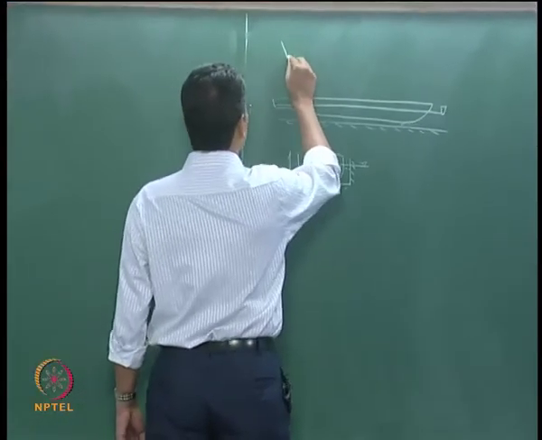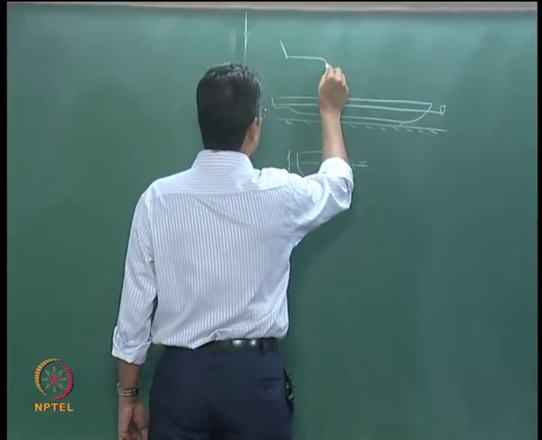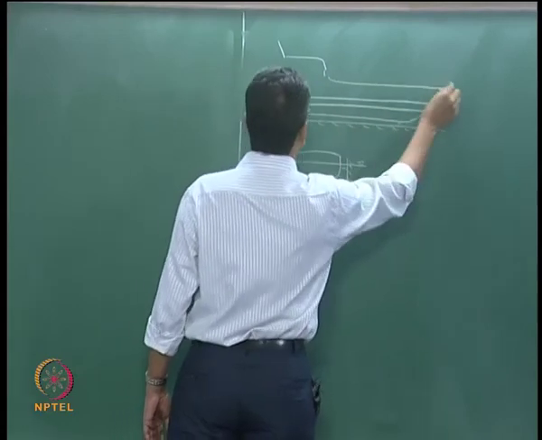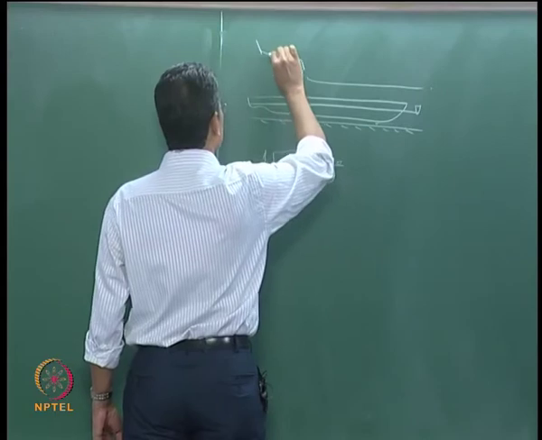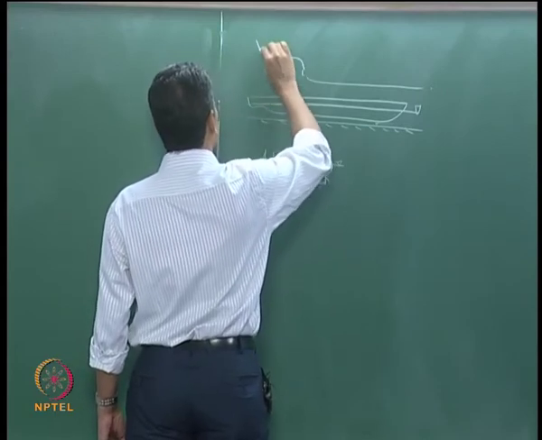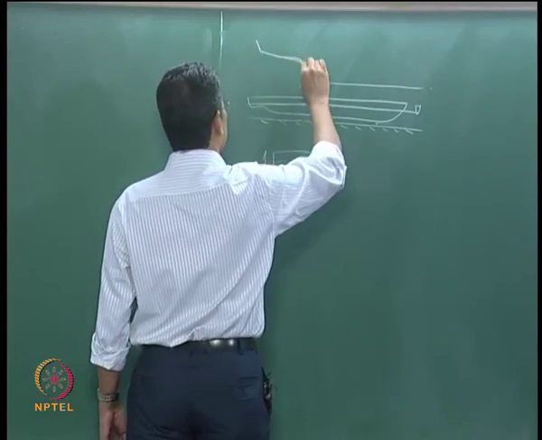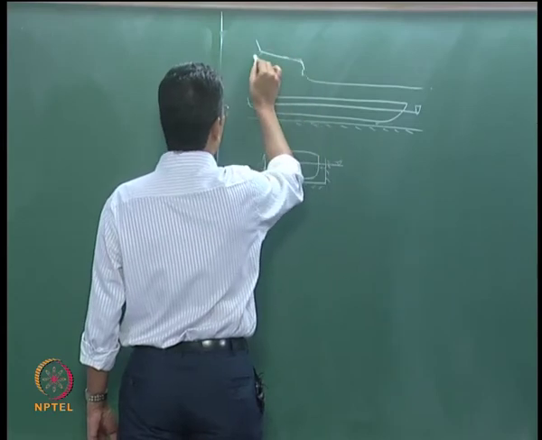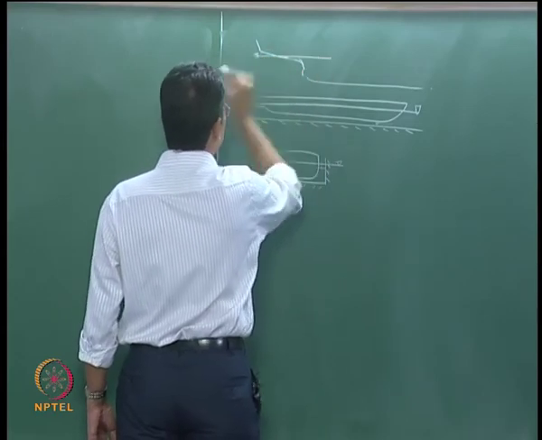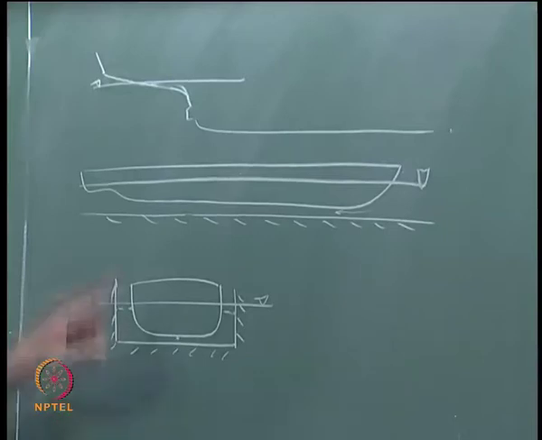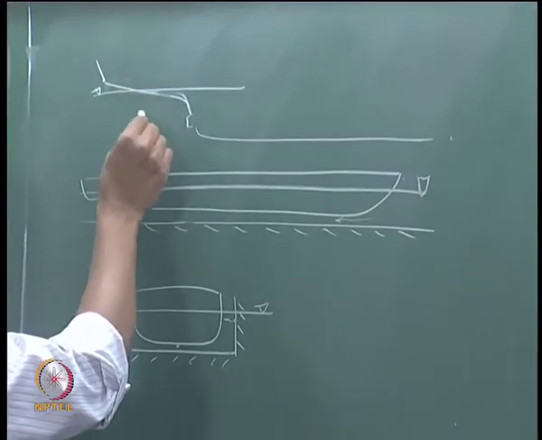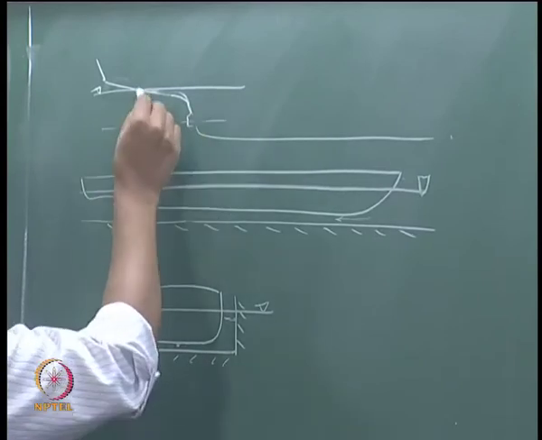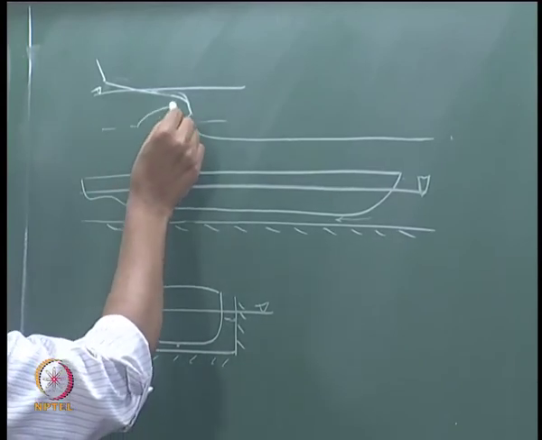If you consider a ship with a transom, suppose your water line is here and the transom is not immersed. If you consider the water plane at this line, you will get a very smooth shape.